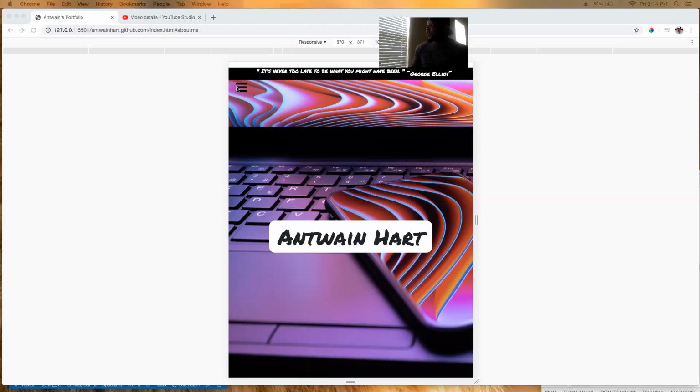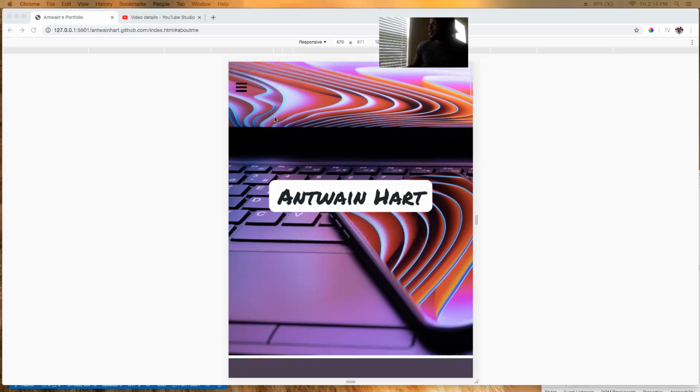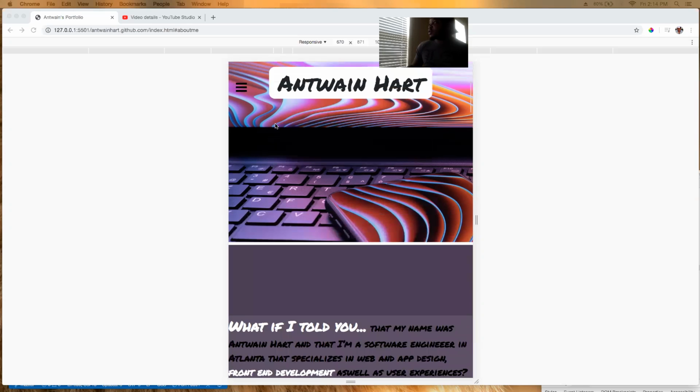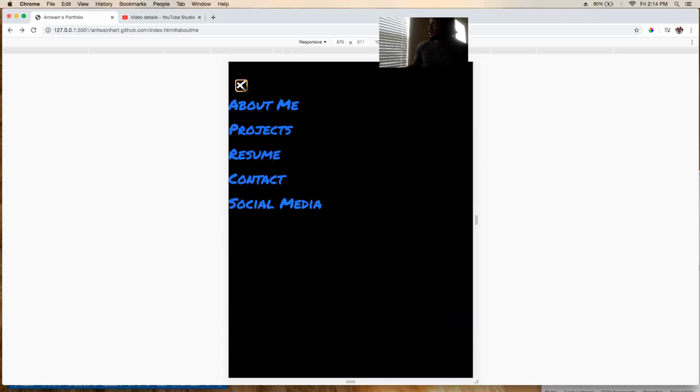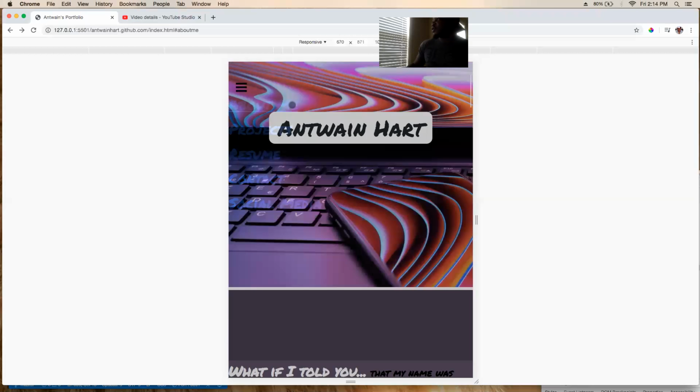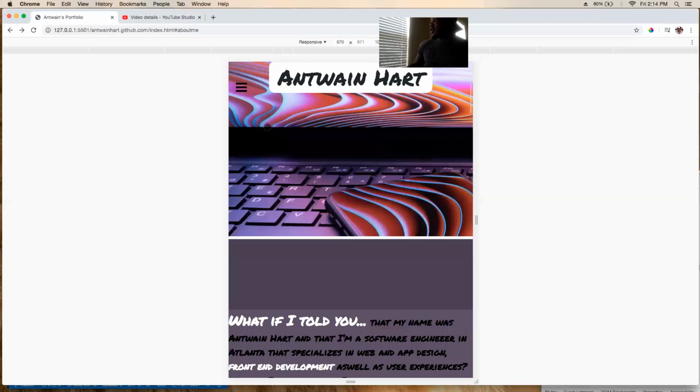I next went into my nav bar. I wanted a nav bar initially that stretched all the way out, and then as you expand it, it displayed the bar titles, but it wasn't working aesthetically with my design of my website. So I decided to do this hamburger icon that floats and is invisible as the user scrolls the page. And when you click it, it does this fancy X, and then after the X, you can go to any portion of the page if you click the button. I thought that would be really cool.